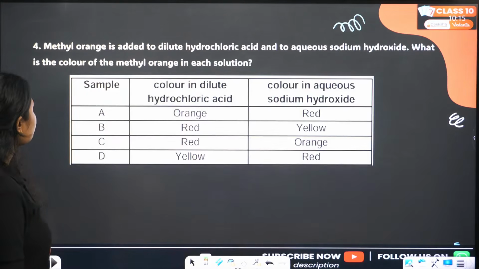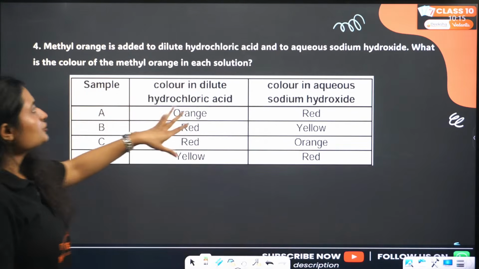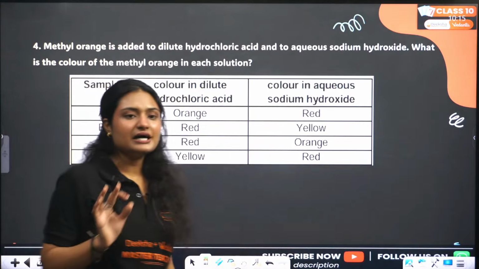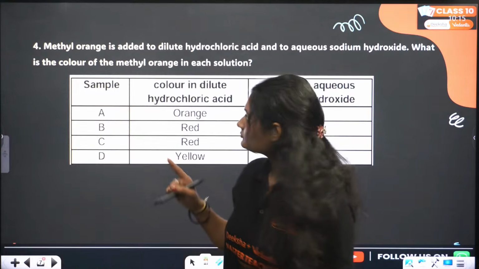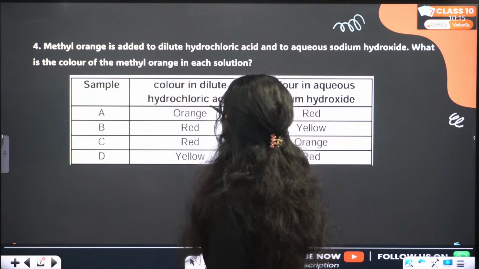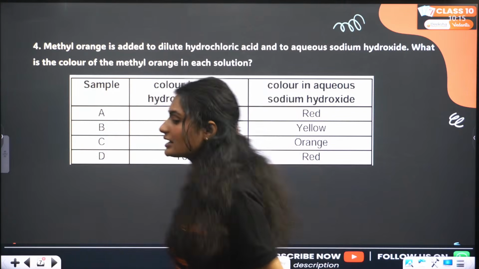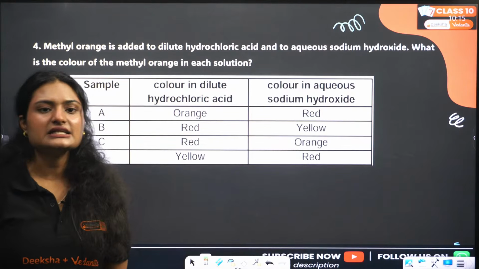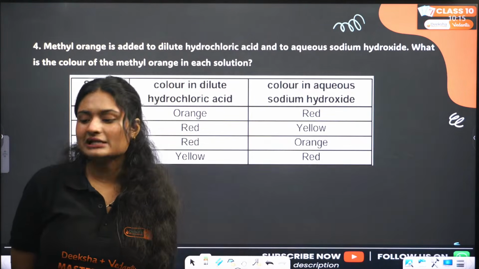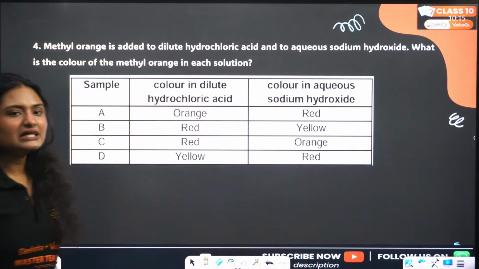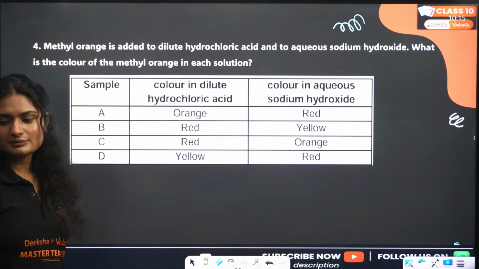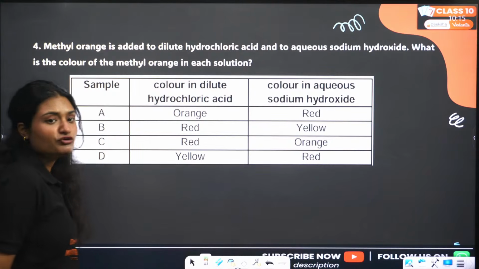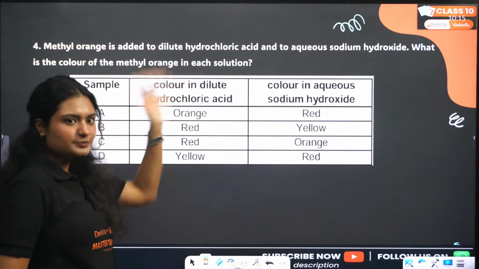Next question. Methyl orange is added to dilute hydrochloric acid and to aqueous sodium hydroxide, right? These all are 1 marker questions, my dear students, okay? Methyl orange, it is an indicator. So you need to tell me the color change.